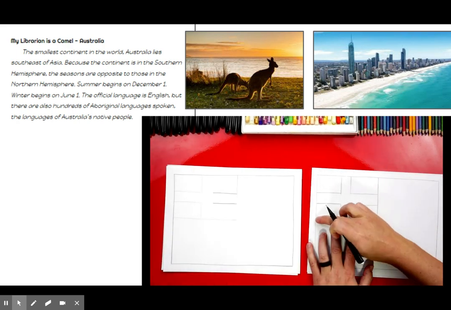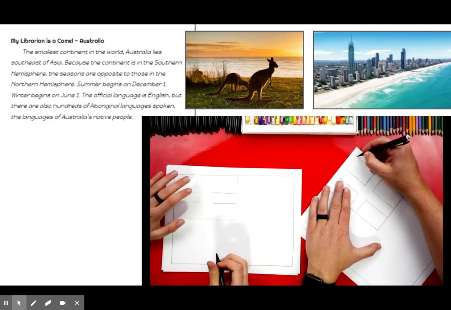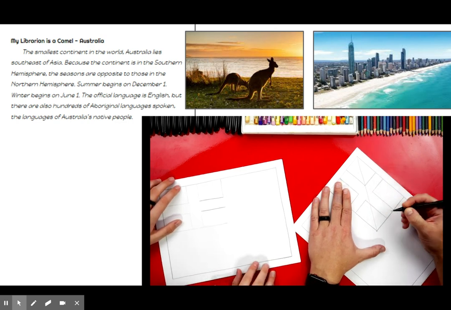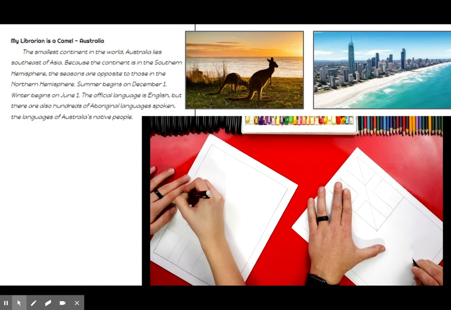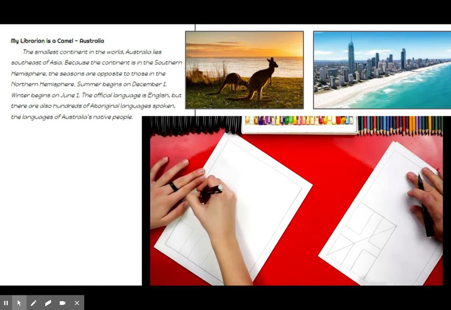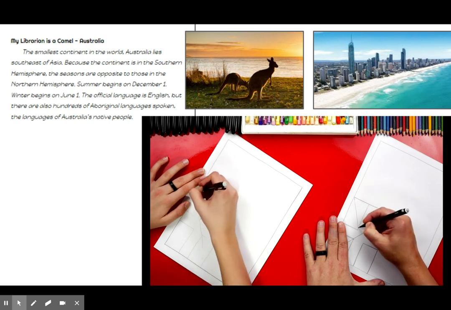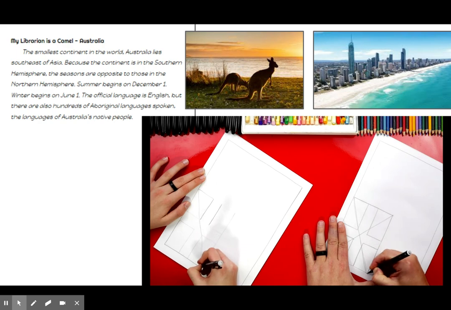Next, we're going to finish the Union Jack flag by drawing a line that goes across. So I'm going to turn my paper this way, and when we go through the middle, it should go like that. We just draw a line directly through the middle. And then I'm going to do the same thing this way. So we should have an X when we're all done. Right through the middle, like that.